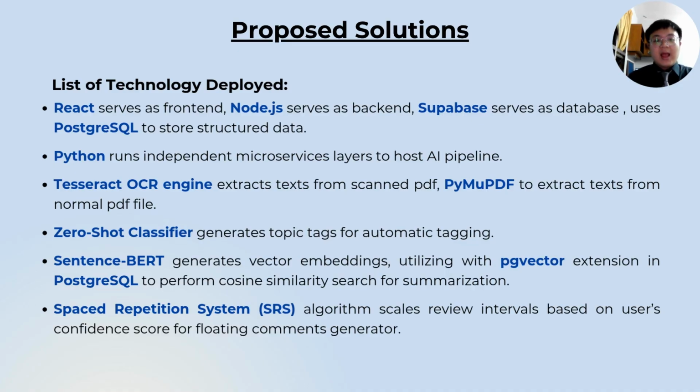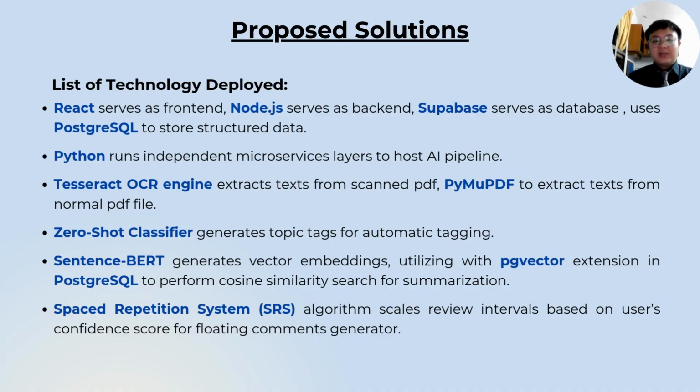Python runs as an independent microservice layer to host the AI pipeline. I use Tesseract OCR engine to extract text from scanned PDF, PyMuPDF to extract text from normal PDF. For the topic generation, I use zero-shot classifier for automatic tagging.